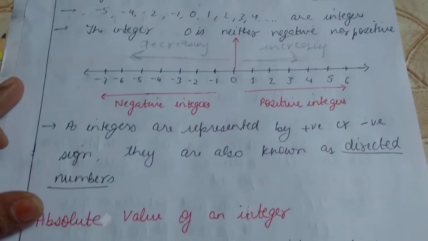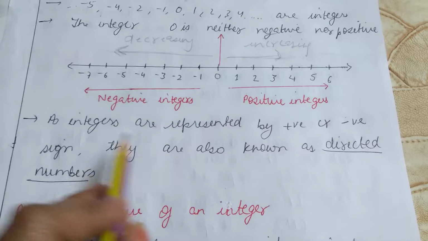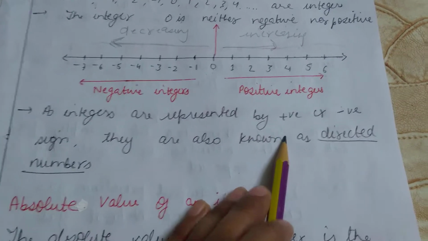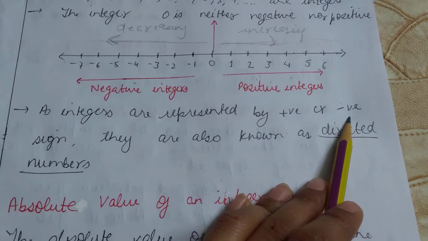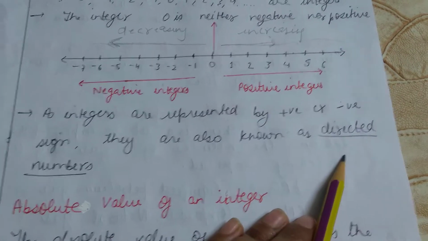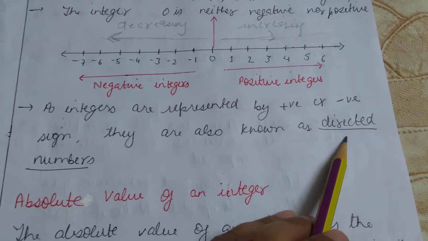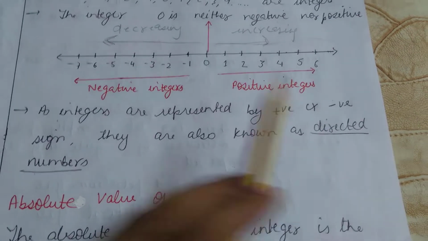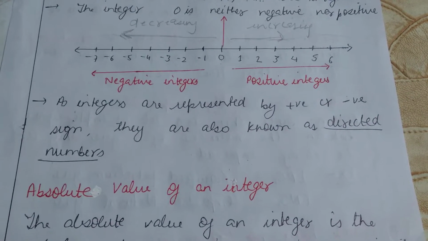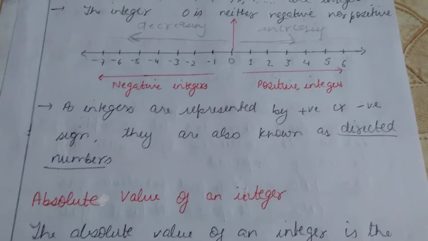Now next is, as integers are represented by a positive or negative sign, they are also known as directed numbers. Integers are known as directed numbers because they are represented by a positive or negative sign.